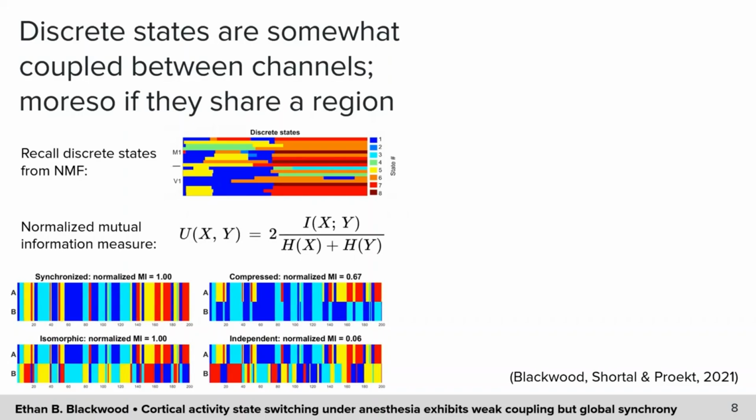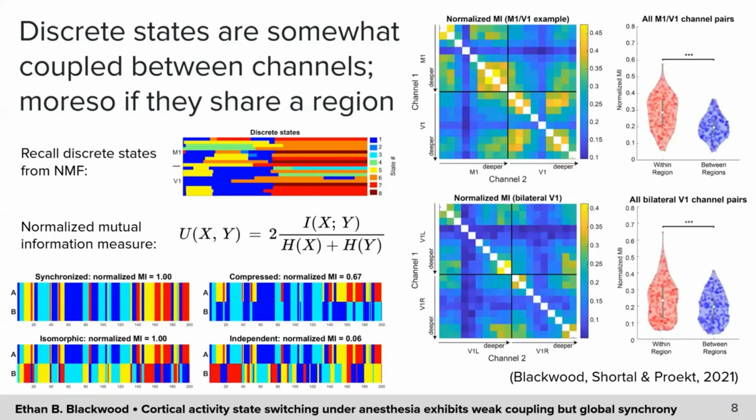These toy examples show that, like plain mutual information, the measure is highest when each series of states is completely predictable from the other, and close to 0 when they are statistically independent from each other. On the right are the example matrices and violin plots of pairwise normalized mutual information. The lack of gray indicates that all pairs had values significantly greater than those produced by the shuffled null model. However, in all plots, we can see that, again, coupling was relatively weak, with most scores below 0.5. And also, again, on the right, coupling is lower for pairs that cross a region boundary.